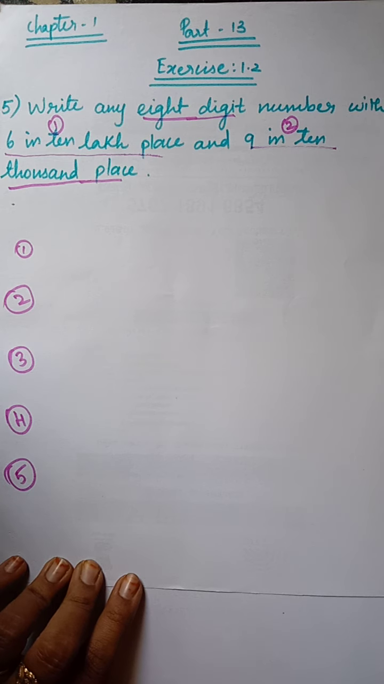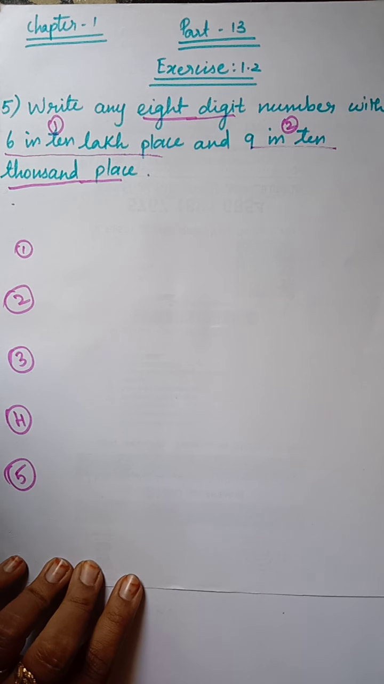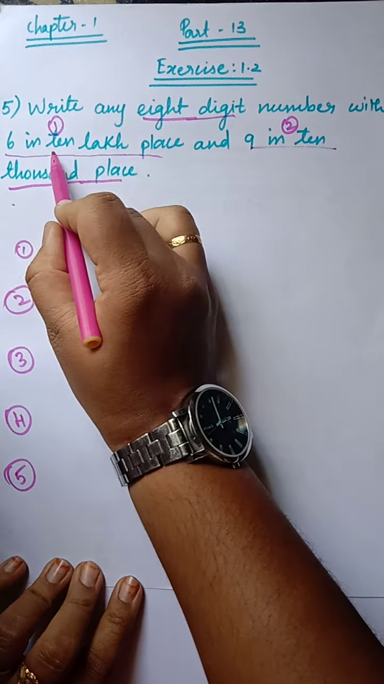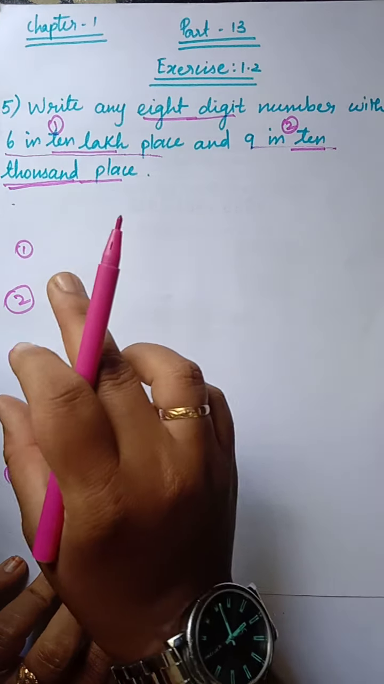Which one is the biggest place value here, 10,000 or 10 lakh? You have to see that first, and only then go and see the 8-digit number. Clear? They have given the place values here, so with the help of the place value only you can find the 8-digit number.